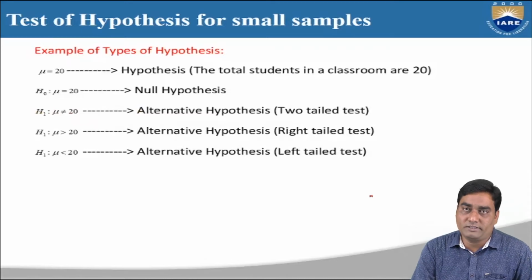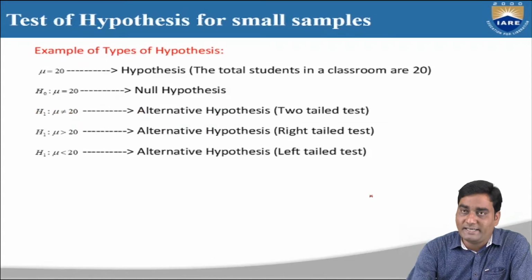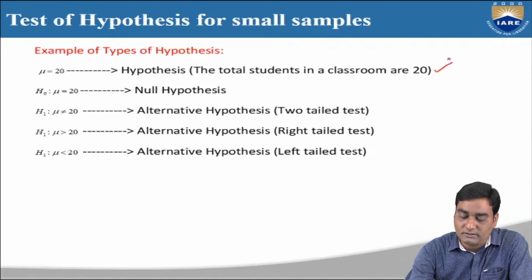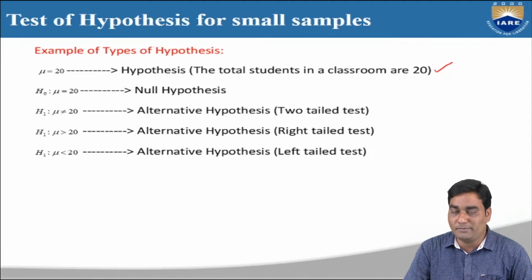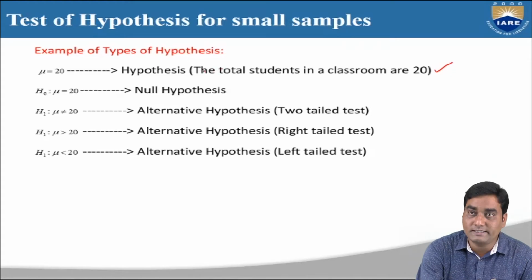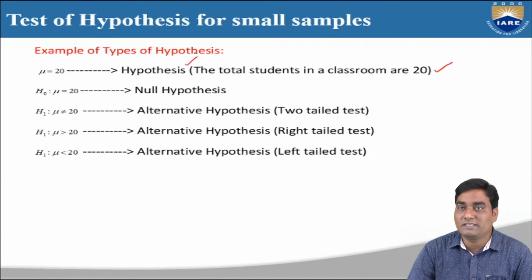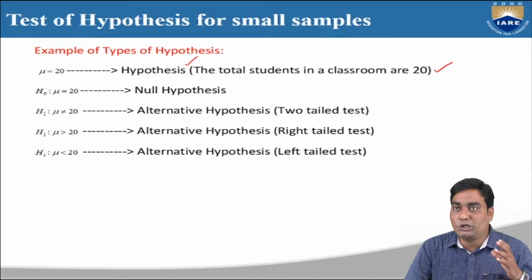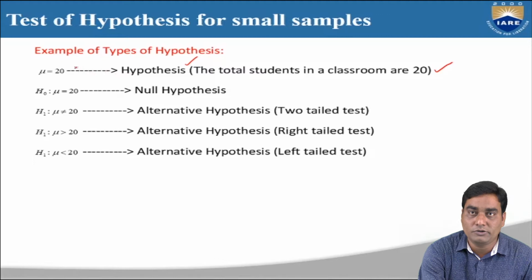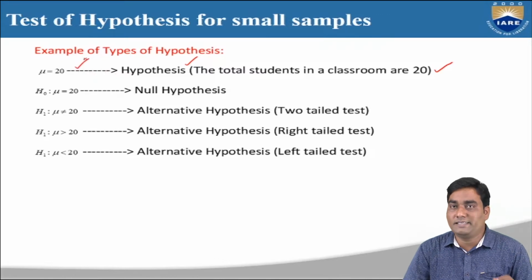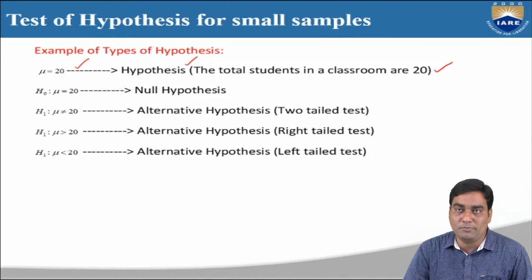I will explain these two types of hypothesis with one example. Suppose I take one hypothesis: the total students in a classroom are 20 members. This is the statement, and that's why this is a hypothesis, because any statement we can call a hypothesis. We can define it with mu equal to 20. This is my statement, which is known as hypothesis.